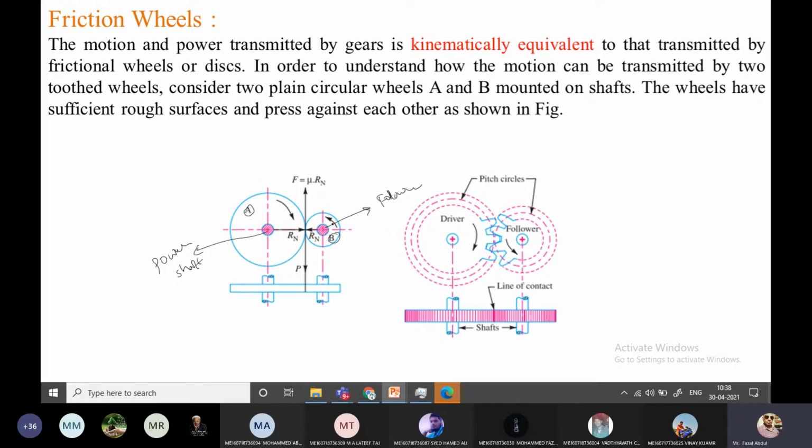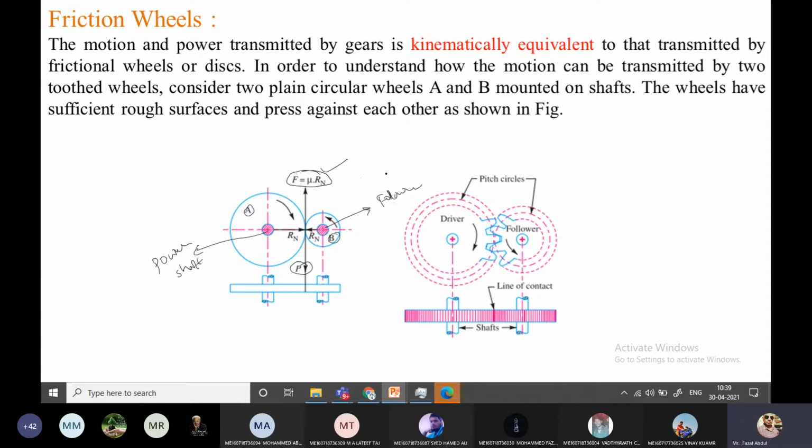How long is it going to rotate? See here, the A wheel is transmitting the power from the A to the B wheel. While it is transmitting, some tangential force is created on the B wheel, here. So how long is the B going to rotate? This tangential force should not exceed the friction force. Till that time the power is transmitted from the A wheel to the B wheel. If this tangential force exceeds this friction force, a slip phenomenon is going to be generated.